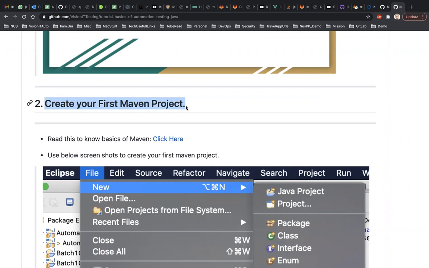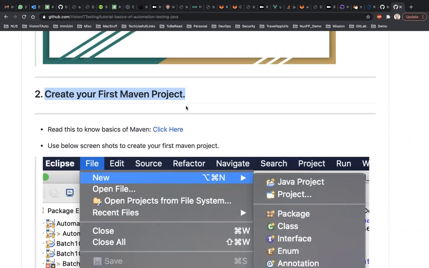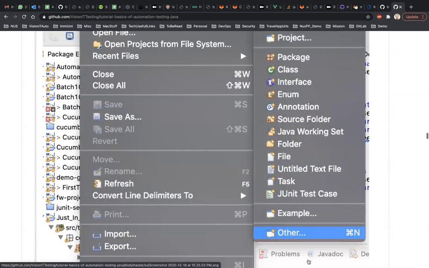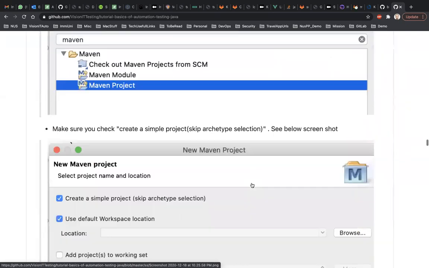What button to click? I'm still assuming you need to have JDK installed, then you have to have Eclipse or IntelliJ installed. Once you have these two, then you are good to go. Then open Eclipse, click on file, click on new, other, select Maven project.